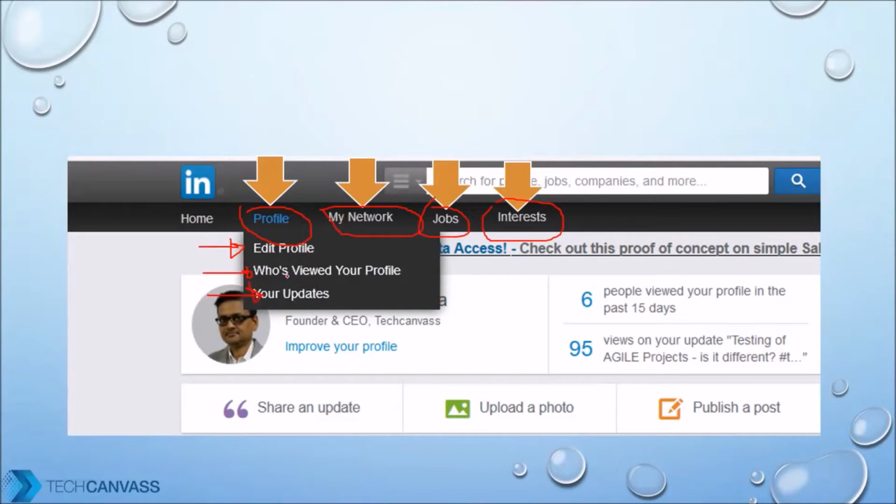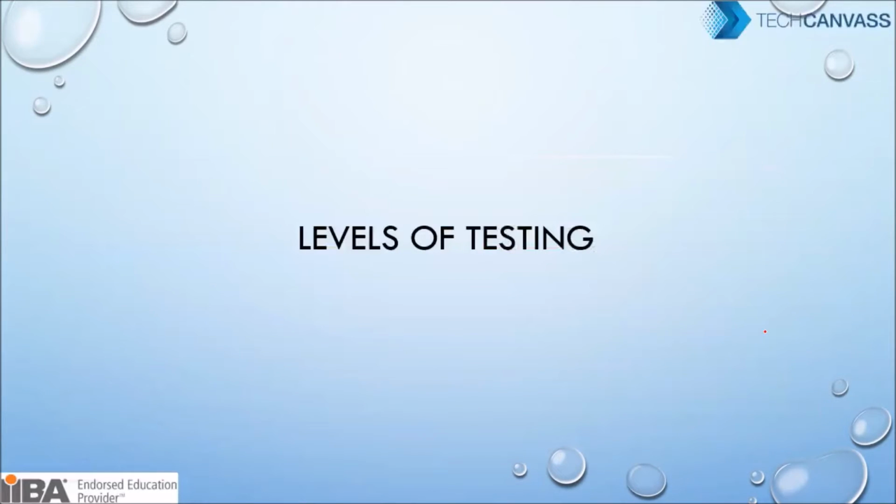These are different pages, right? When you click on this, it opens one page. All of them will open an individual page. These are called pages, or we also call them units, right? So there are units, then there are modules.